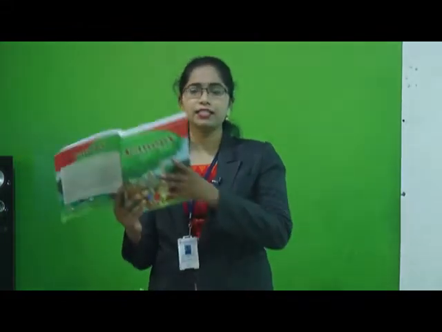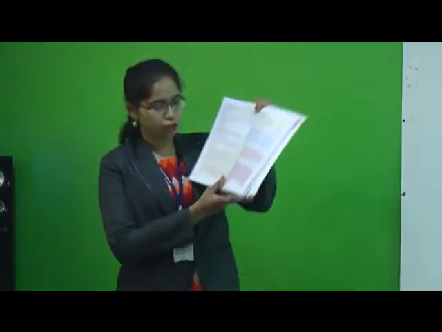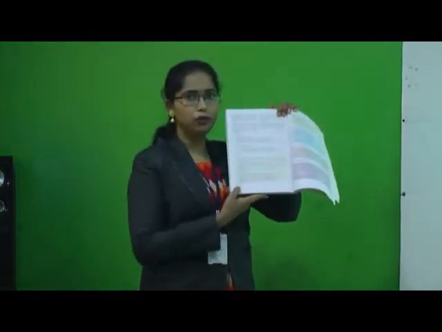Now in today's session, what are we going to do? We are going to solve the textbook exercise and we are going to see the enrichment activity. Before that, you are going to open your Canopy textbook, that is the term 2 Canopy textbook, and open page number 22.